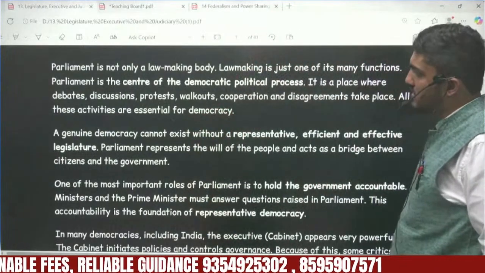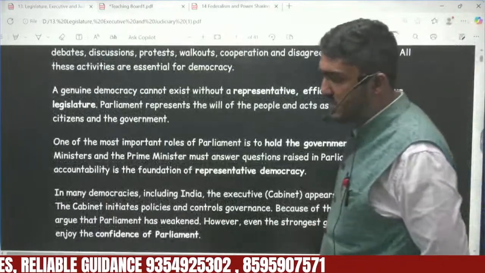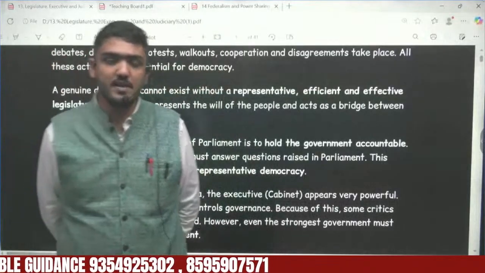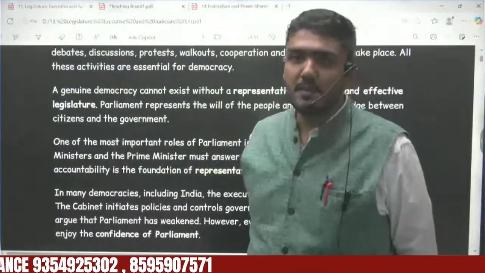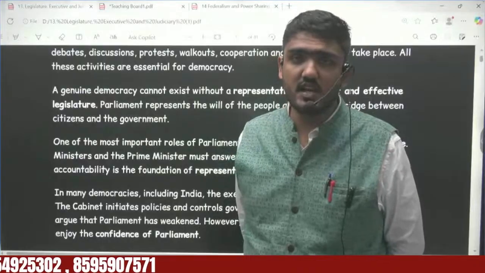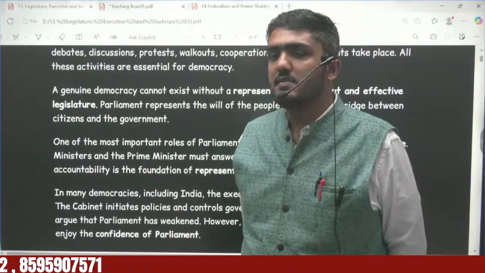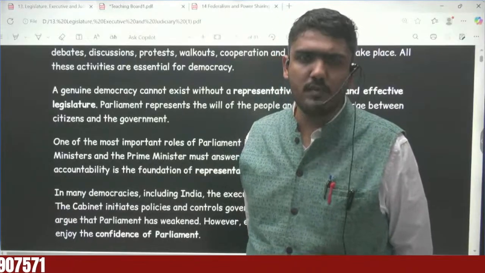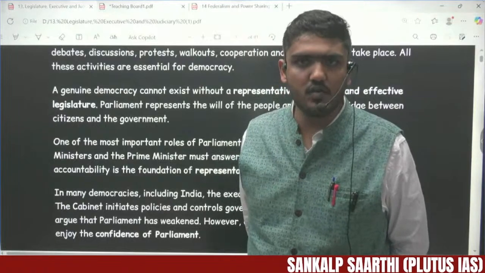A genuine democracy cannot exist without representatives, because there are crores of people in the country, and not everyone has the expertise to take part in the political processes of the country. It is impractical for everyone to come out of their homes and take decisions for the entire country.